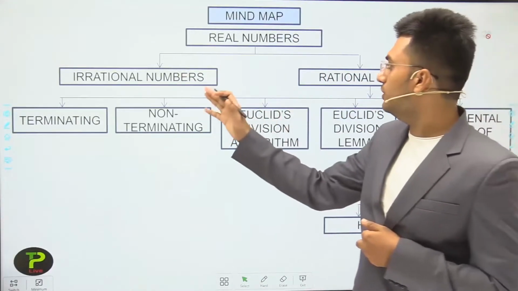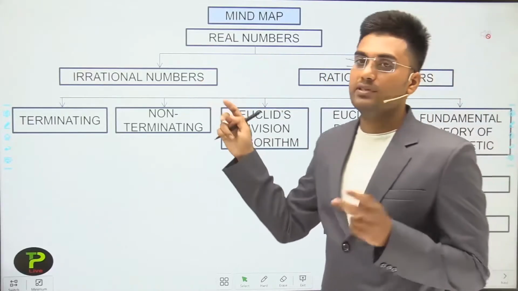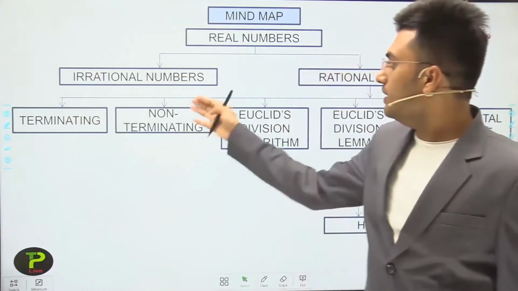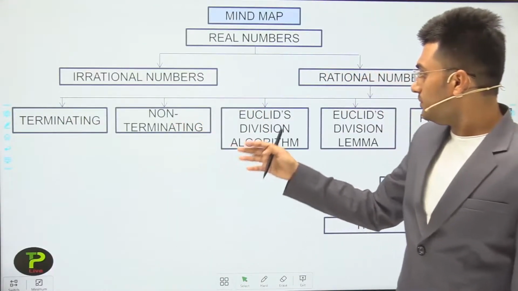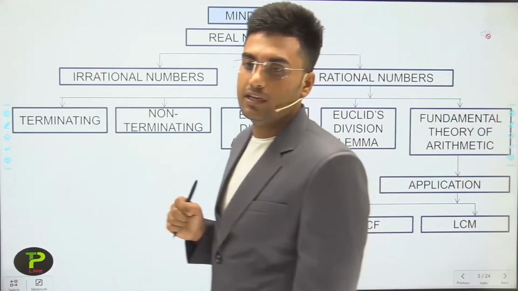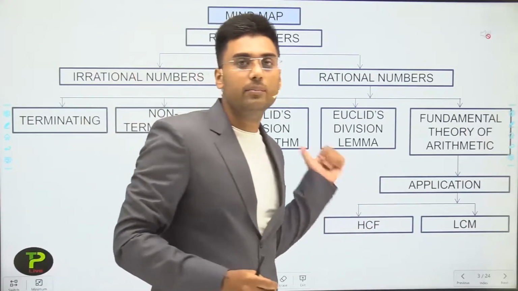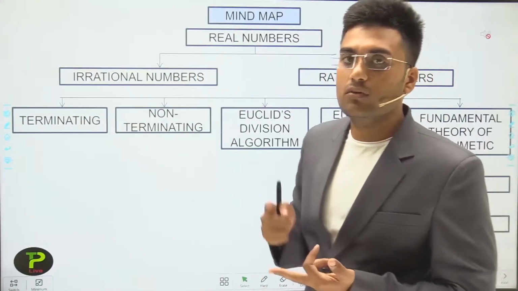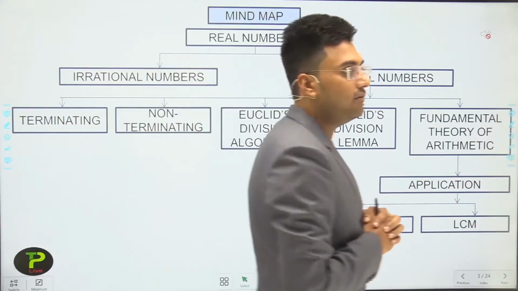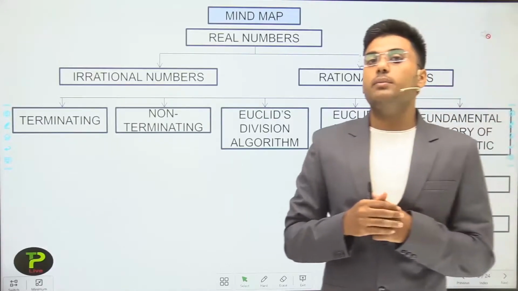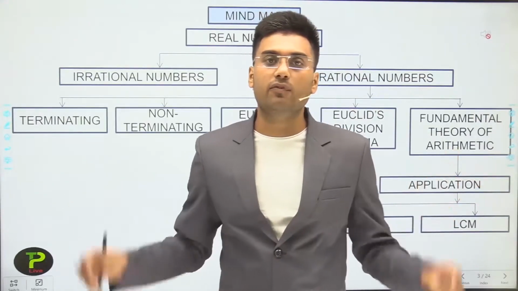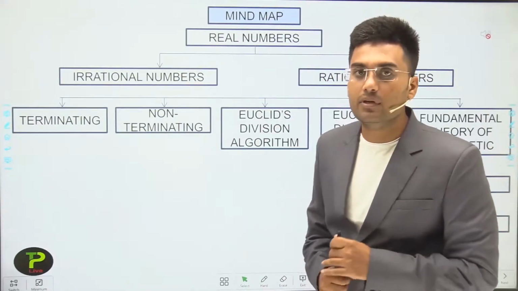After the chapter outline, this is the mind map of how we cover all the topics. Under real numbers we study irrational numbers and rational numbers, and under rational numbers, terminating and non-terminating but recurring. Then Euclid division lemma, Euclid division algorithm, then the fundamental theorem of arithmetic. Then we go to its application, that is HCF and LCM. This is the complete mind map of the class 10 first chapter, real numbers.